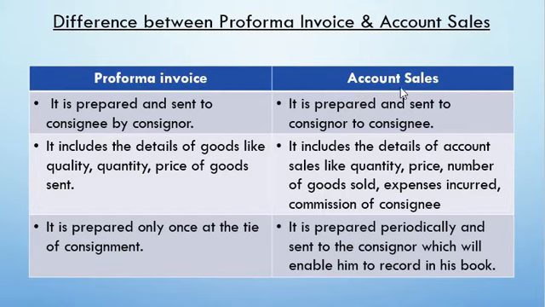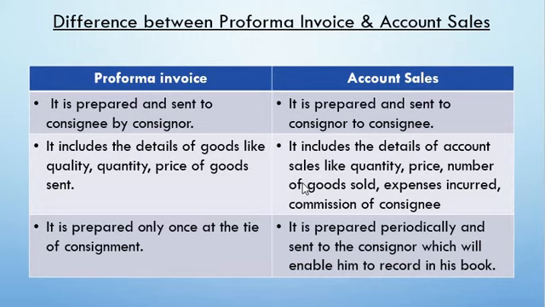The account sales details given by the consignee include the quantity of goods remaining with the consignee, the price that he has quoted, the number of goods sold, expenses incurred on the goods, the commission of the consignee, and so on. So these are the details included in account sales.